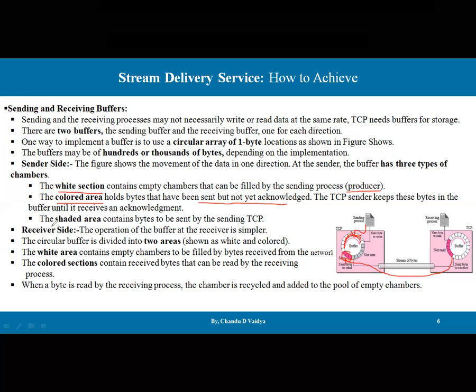Then there is a third category, the shaded area. It contains the bytes to be sent by the sending TCP. So in this area, whatever bytes we want to send are kept. So this is the sender side.